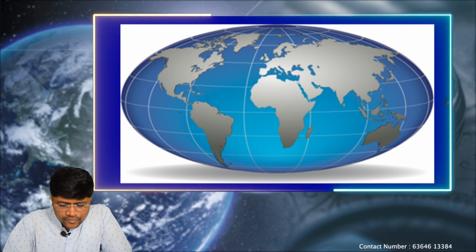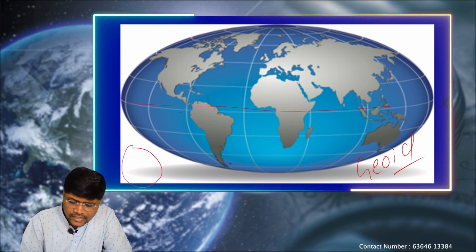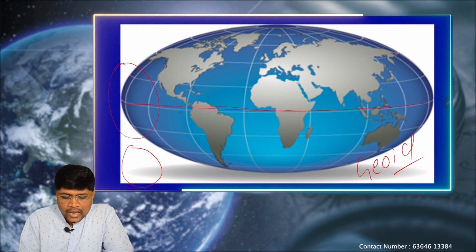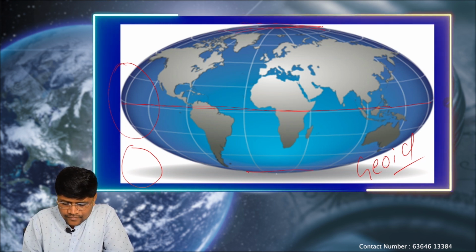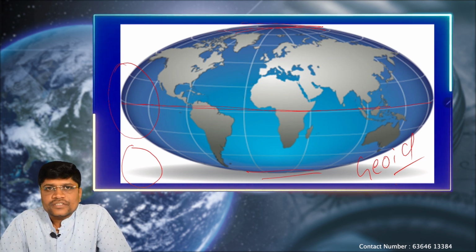This is the shape of the Earth, which we call the geoid shape. Earth is not a perfect round shape, it is in the geoid shape. What is the geoid shape? Due to high rotational speed near the equator, Earth is bulged here. And because of the low rotational speed near the poles, it is flat here. So this shape of the Earth we call the geoid one. Why has the Earth taken the geoid shape?